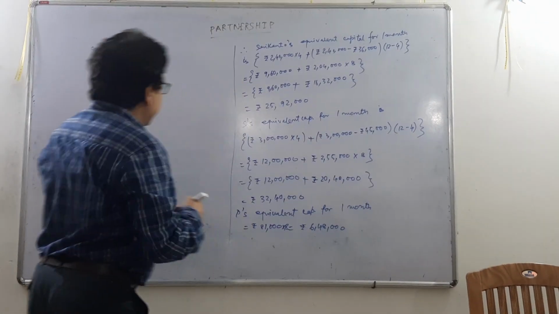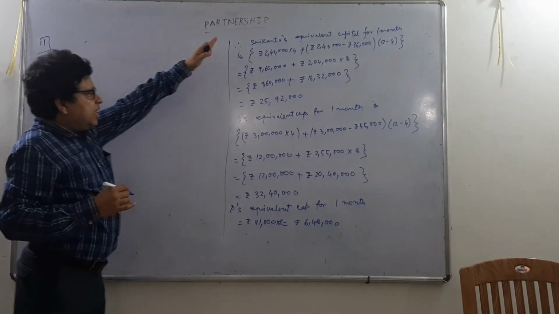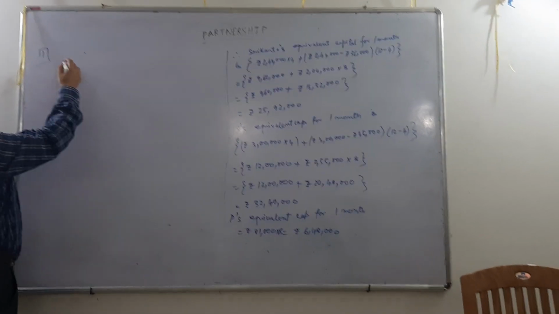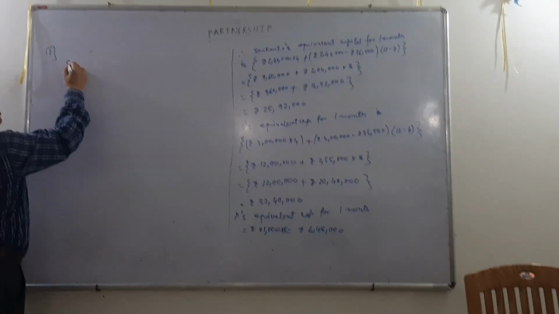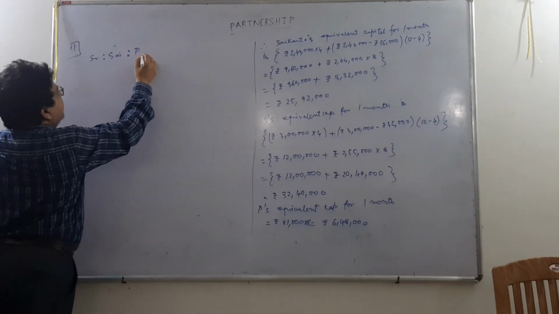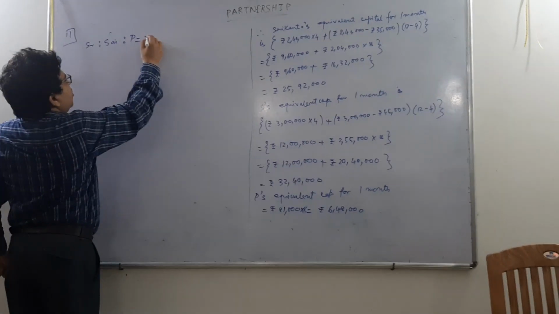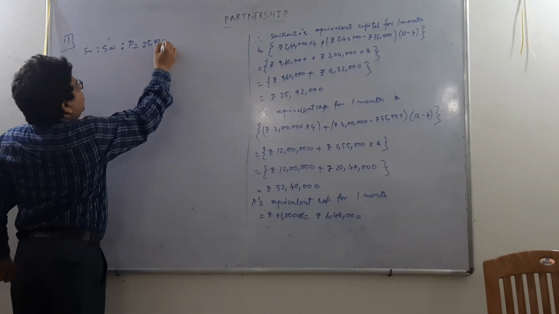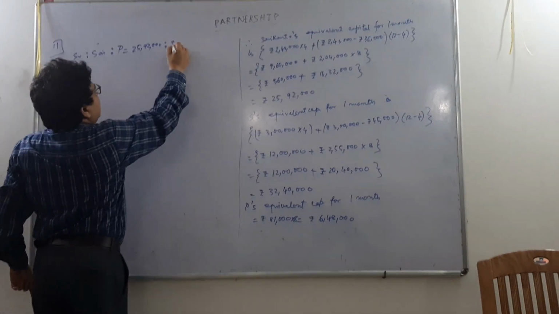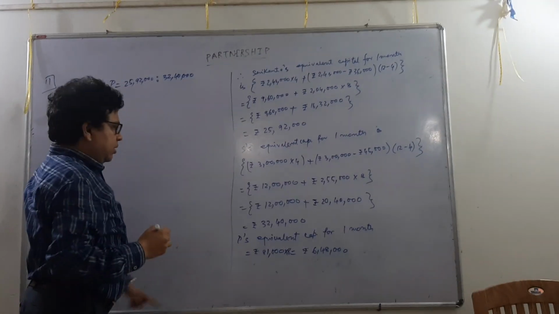This is sum number 11 again. So Srikanth, Saifuddin and Peter's ratio of their capital. Srikanth is to Saifuddin is to Peter. The ratio of their capital is 25,92,000 is to 32,40,000 is to